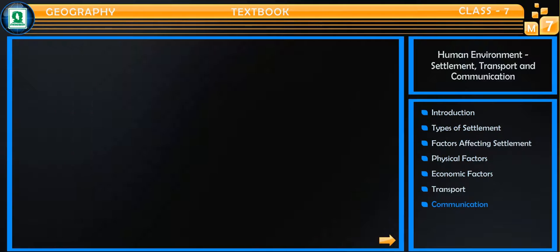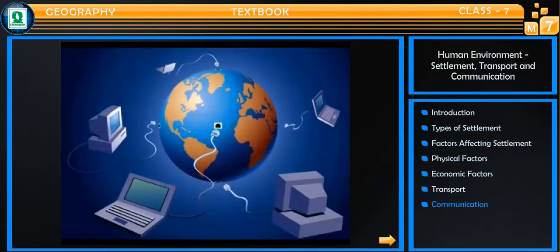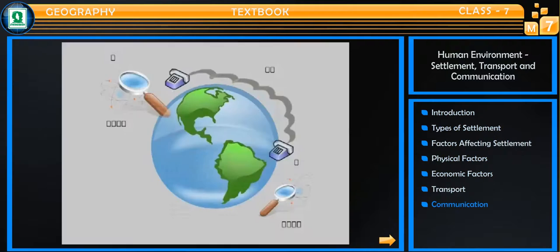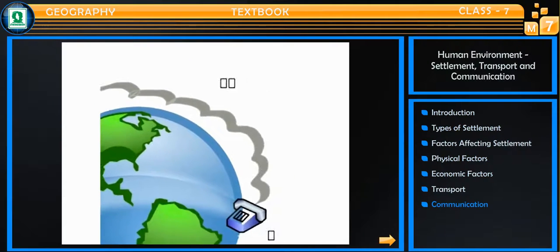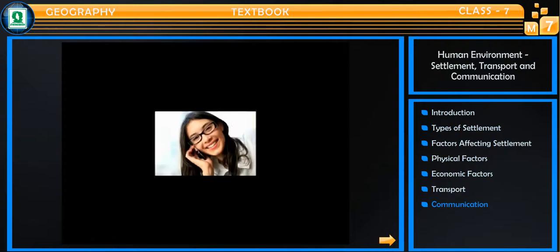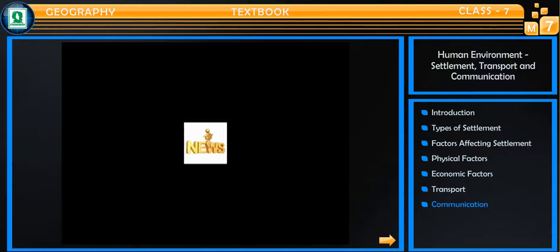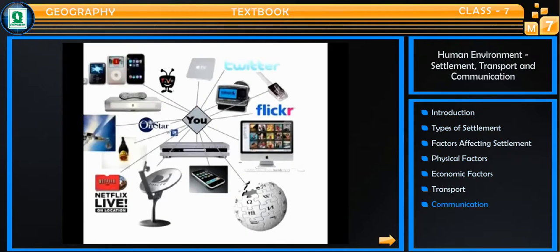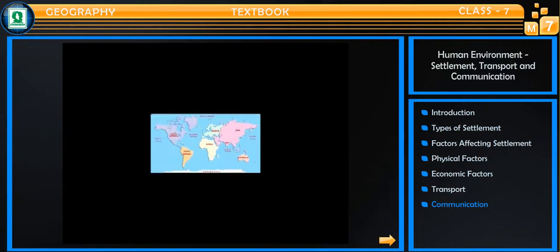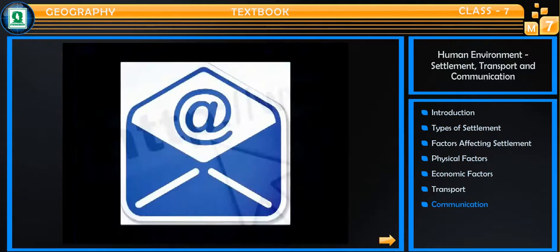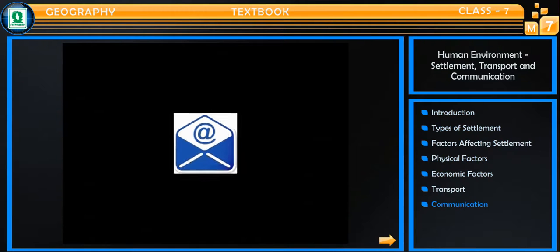Communication. Communication means sharing of information, facts, feelings and expressions, etc. Today we can talk to anyone sitting at the other end of the earth. We can send our messages, pictures, news to our friends, relatives sitting far away from us. All this is possible because of the development of means of communication. The world seems to be shrinking due to the modern modes of communication, which enable us to send messages across the globe in an instant.